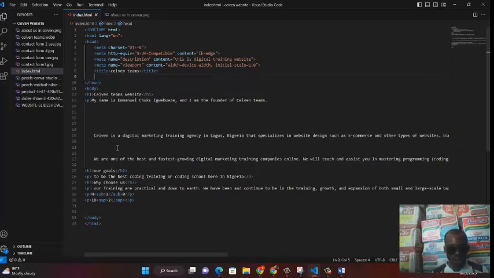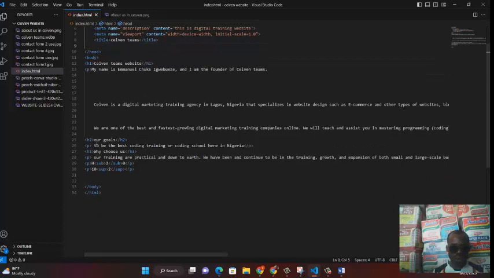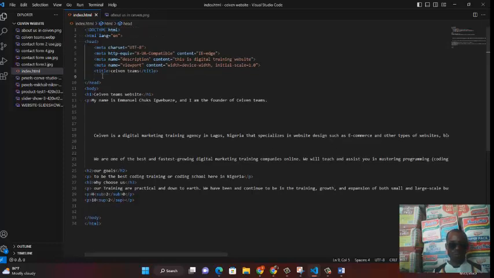You know all this now. We have our H1, which is our heading. Heading 1 is Steven Team's website. And I have a short paragraph where I talk about my name and what we stand for. We also have another heading, heading 2, where I talk about our goal with a short paragraph to explain that. And lastly, heading 3, that talks about why choose us, with a paragraph to explain that. So having done this, now let's move ahead to CSS internally.